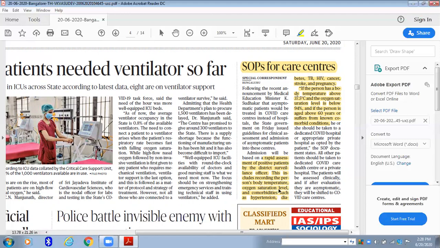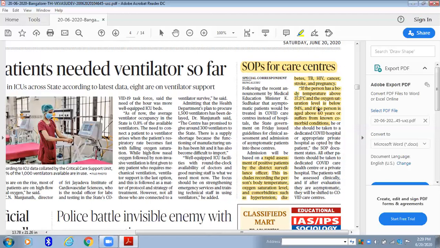Next, oxygen saturation level. They'll see how much your body's oxygen carrying capacity is. And if there are any comorbidities such as hypertension, diabetes, TB, HIV, cancer, stroke, and pregnancy. If UPSC wants to make the options tricky, then they will ask which of the following are comorbidities treated under COVID-19. Then you may get confused about pregnancy. Will pregnancy be treated as a comorbidity along with COVID-19 or not? Reading these kinds of articles will give you some clarity.